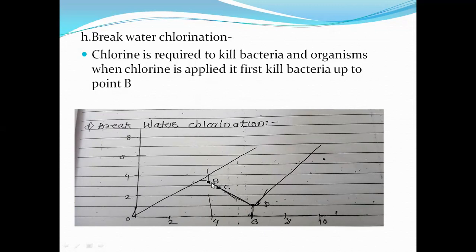Then it gives the bad taste, smell or odor to the water. Then after that, at point C, chlorine is used for oxidizing the organic compounds and impurities in the water.